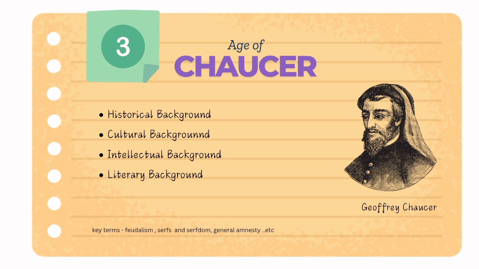Next, let us know about what is serfdom. We heard that the peasants were called serfs, but they had very limited freedom. They could not leave the land without the lord's permission, had to work on their lord's fields and pay rent, usually in the form of crops or labor. They needed permission to marry or change jobs and were protected by the lords but had no real rights. Serfdom was a key part of the feudal system.